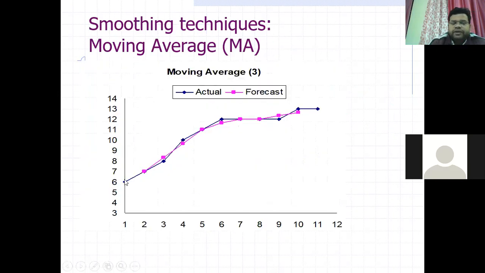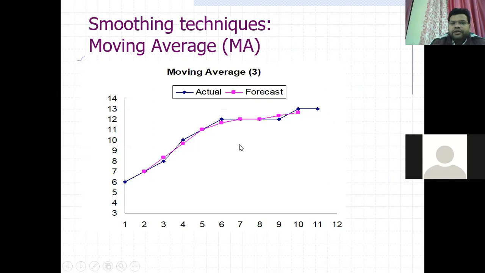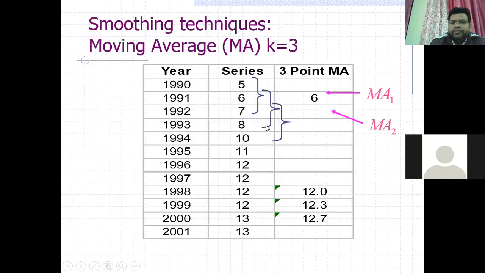You will plot these values, actual and forecasted, and on the basis of that you can see the nature of the forecasting. The actual is the given series 5, 6, 7, and the forecasted is in pink color, which comes from the moving average method. So this moving average method is used for analyzing trend.